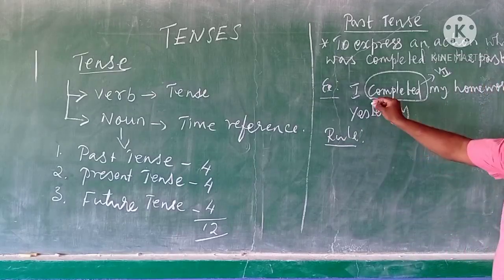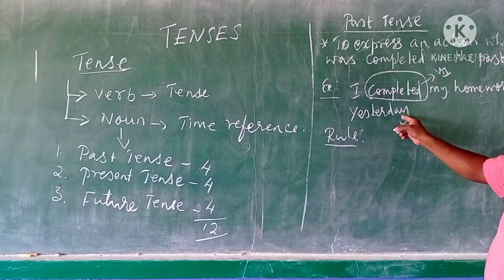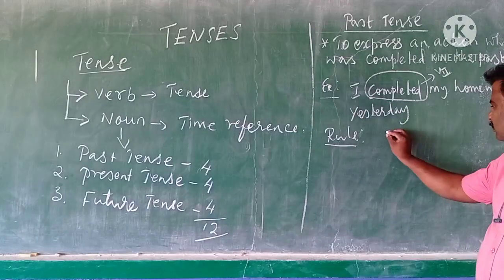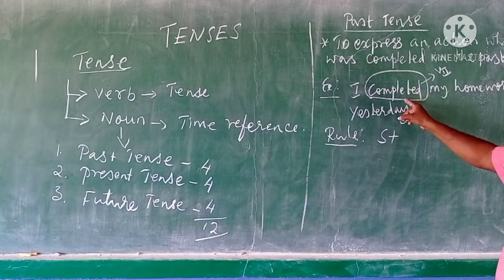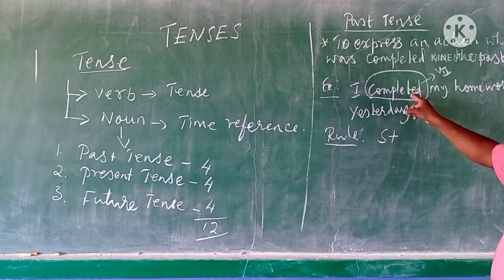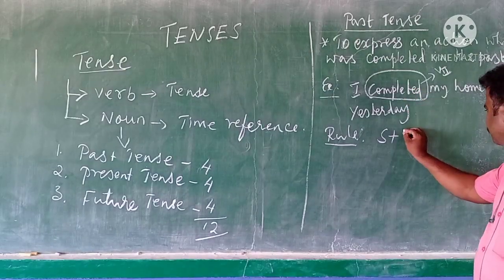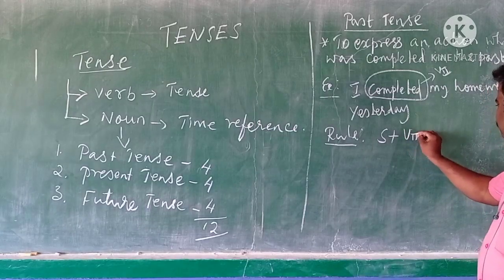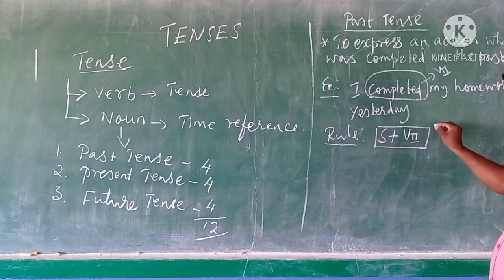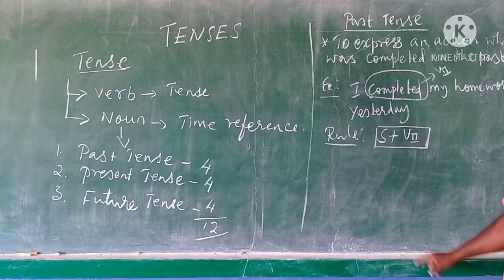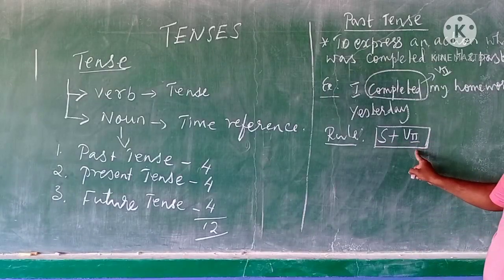A sentence should start with a subject, plus a verb which is in the simple past tense, that is the V2 verb second form. So this is the rule for simple past tense.